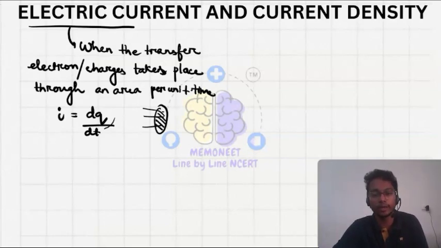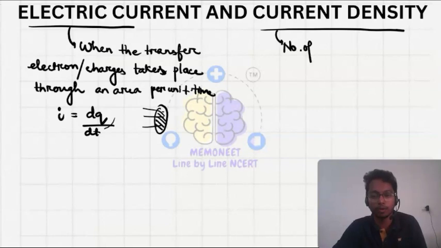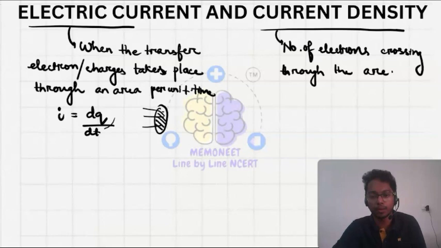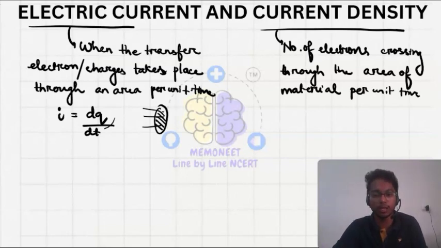Okay, and current density is the number of electrons crossing through the area of material per unit time. Okay, it means we will say J equals I upon A. Okay, so here I is the current and A is our area.